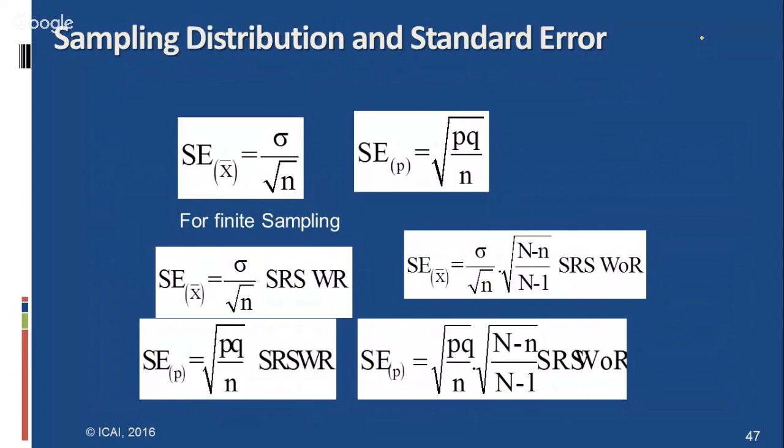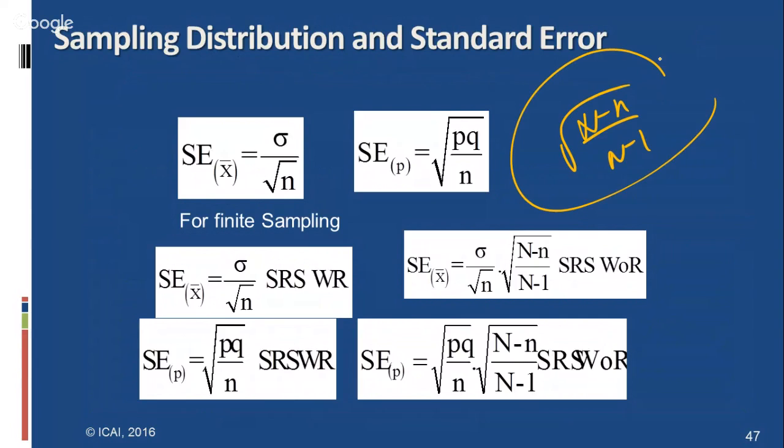If you look at page number 15.8, the FPC, finite population correction, just simply remember the formula: square root of (N minus n) by (N minus 1), which is called the finite population correction. These are all very important from the examination point of view. And the examples 15.1 and 15.2 are also very important.